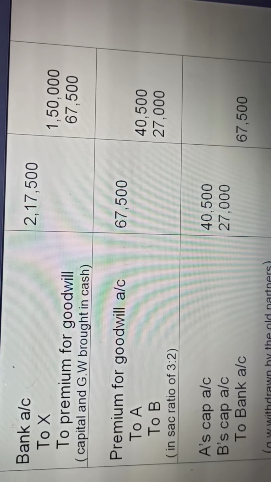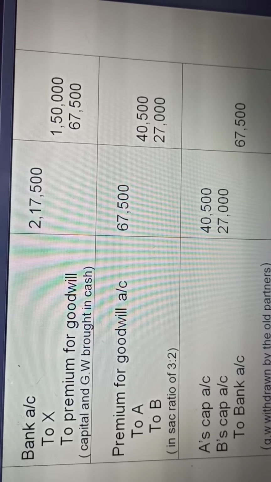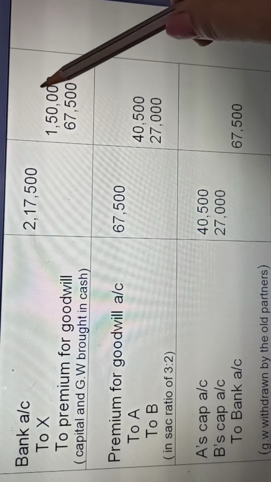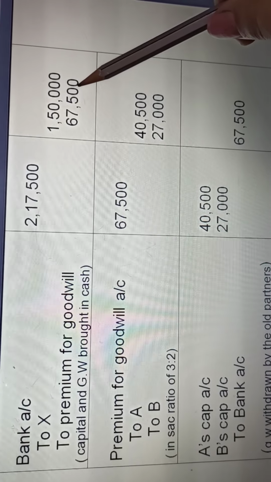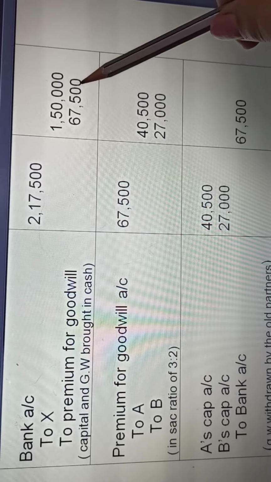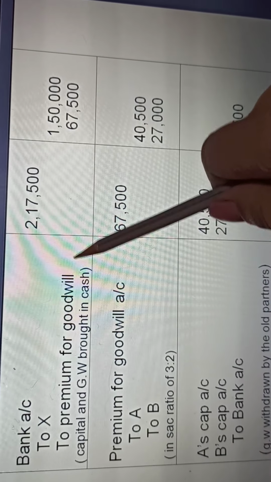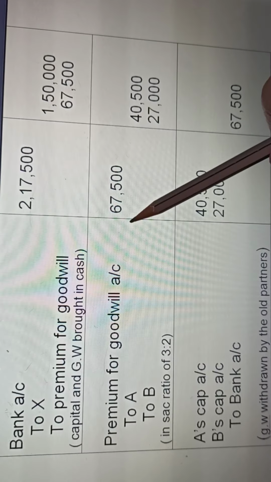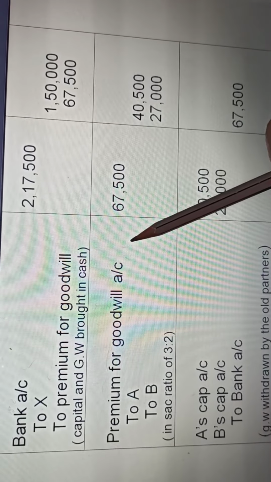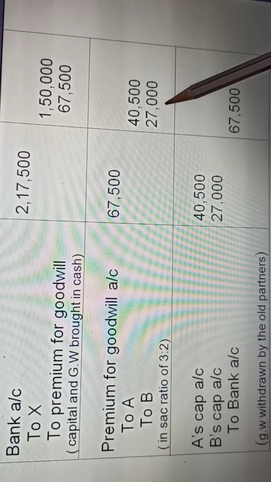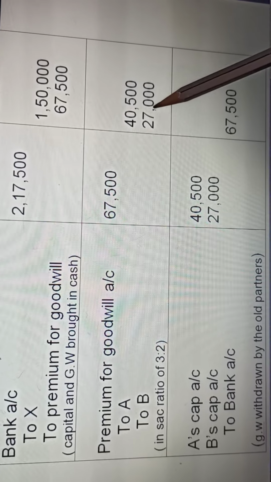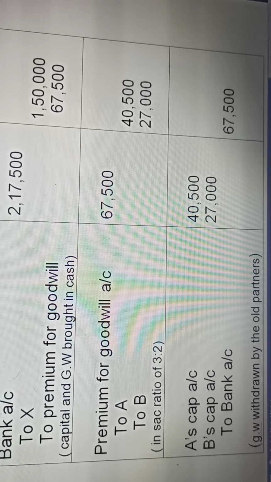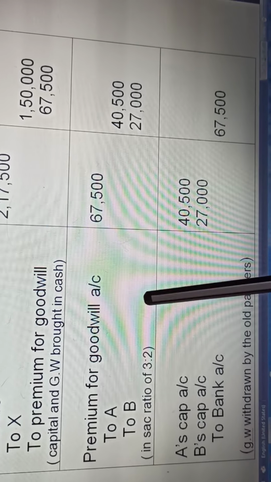The goodwill is 67,500, very clearly given in the question. The capital we ignore going forward in the business; the accounting treatment is for goodwill. This is the goodwill that is brought: cash to premium for goodwill. Now this goodwill will be distributed among the old partners in the sacrificing ratio: premium for goodwill to A and B in the sacrifice ratio. We have calculated the sacrifice ratio. If nothing is given, the new ratio and sacrifice ratio are equal, 3:2.